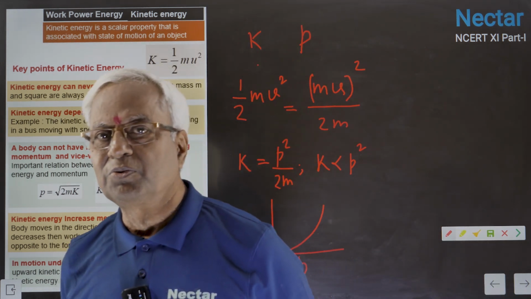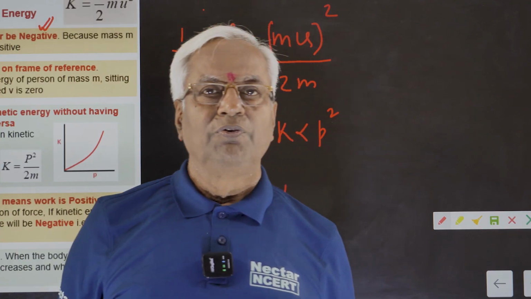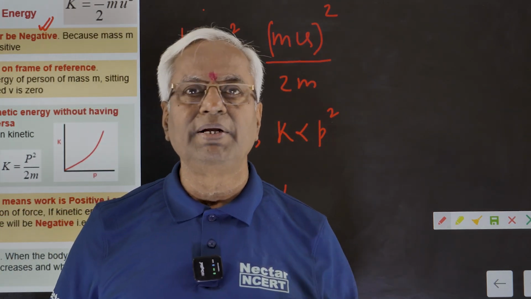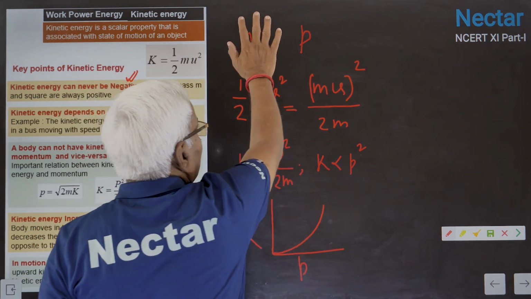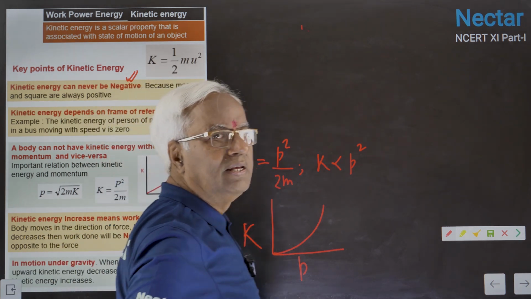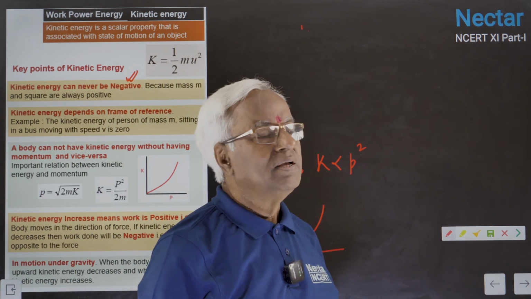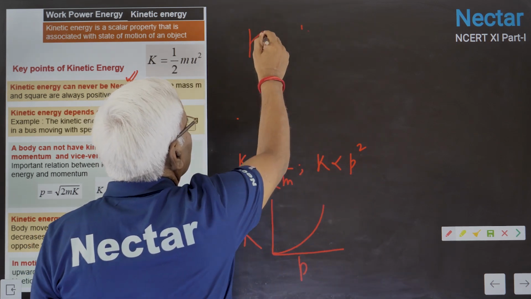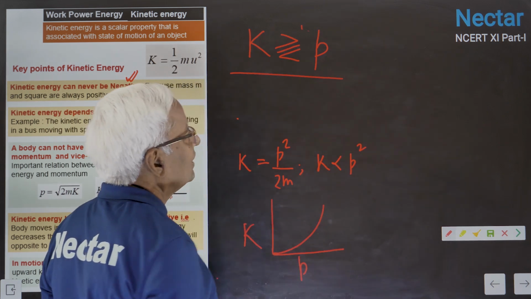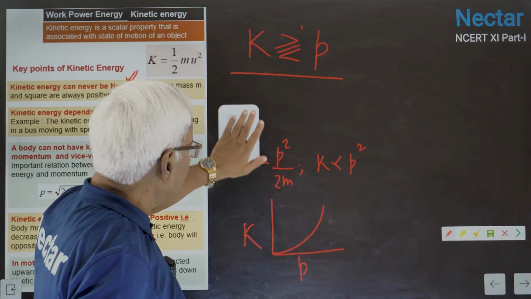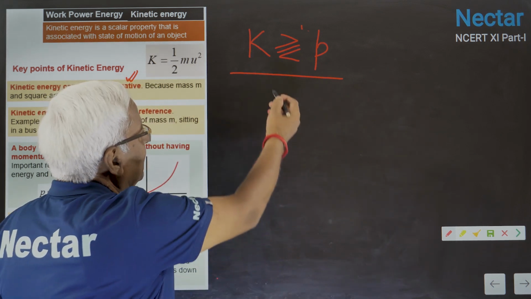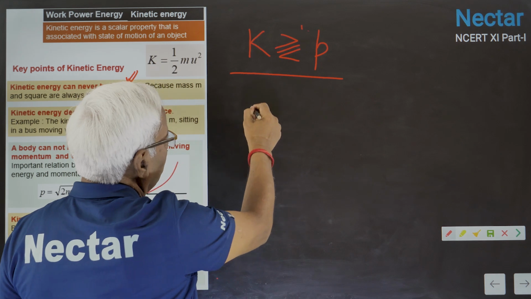Now one very important question, a very basic question. Which value is greater, kinetic energy or momentum? At first glance, one might reply immediately either K or P. But see, anything is possible. Out of these three, all the possibilities are there. K might be greater or less, depending on the value of v.